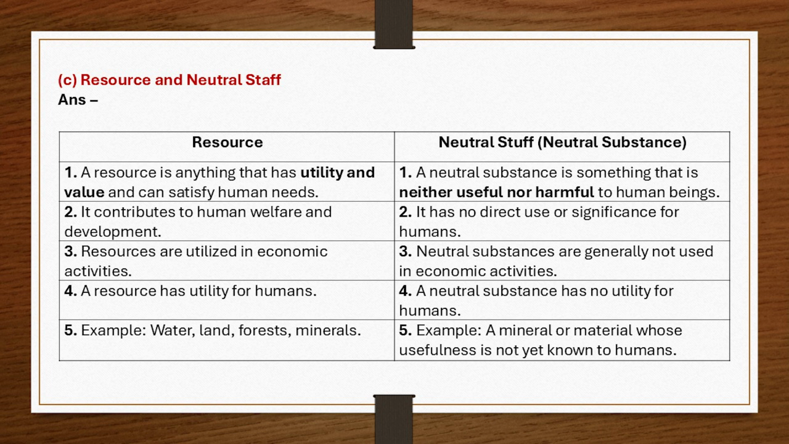3. Resources are utilized in economic activities. 3. Neutral substances are generally not used in economic activities. 4. A resource has utility for humans. 4. A neutral substance has no utility for humans. 5. Example, water, land, forests, minerals. 5. Example, a mineral or material whose usefulness is not yet known to humans.